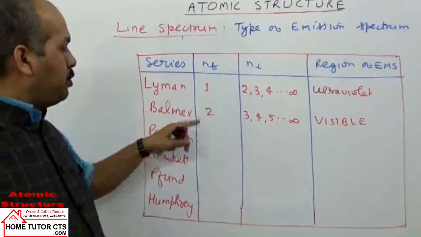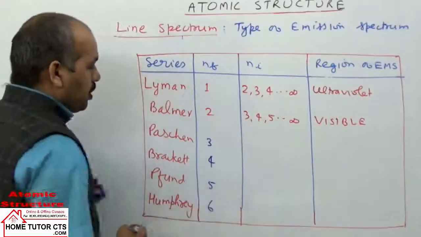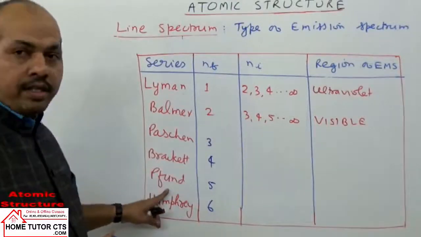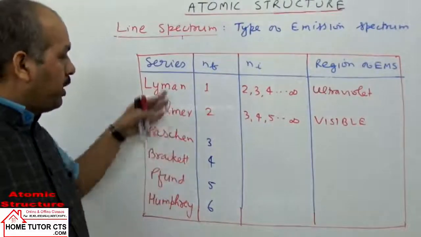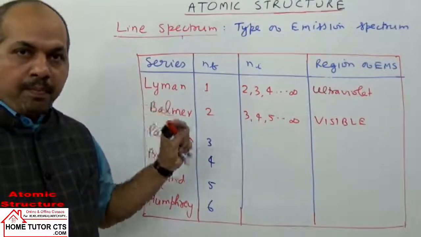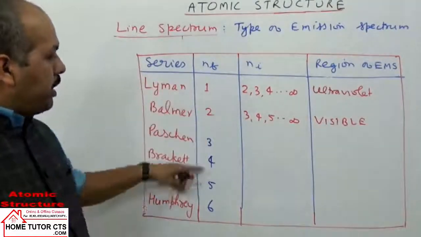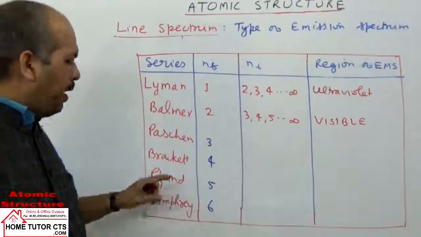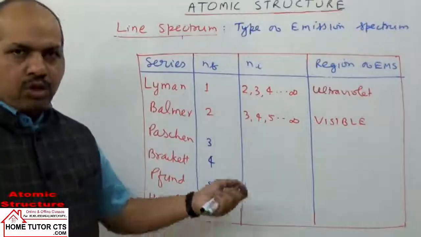Like for Lyman series Nf is 1, for Balmer series Nf is 2, for Paschen series 3, Brackett series Nf is 4, Pfund series Nf is 5, Humphreys series Nf is 6. So you can memorize the series in the same sequence: Lyman, Balmer, Paschen, Brackett, Pfund. You have to remember this sequence, because then Nf will come automatically as 1, 2, 3, 4, 5. Humphreys is not commonly given in questions, but it is given for information, so keep it in mind.